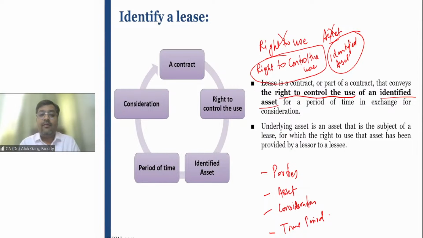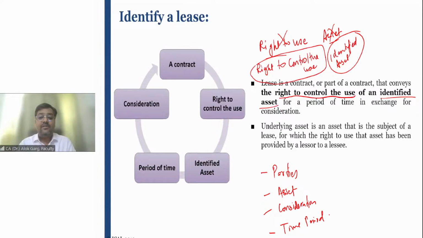We know that for any agreement to become a lease, there must be two or more parties. There must be an underlying asset. There must be a consideration. If an asset is given free of cost, for example A Limited has given an asset on a lease basis but there is no consideration, in that case there will not be any lease contract. The lease contract will be there only when there are lease payments. So consideration should be there, and time period is important. The parties are known as the lessor and lessee.